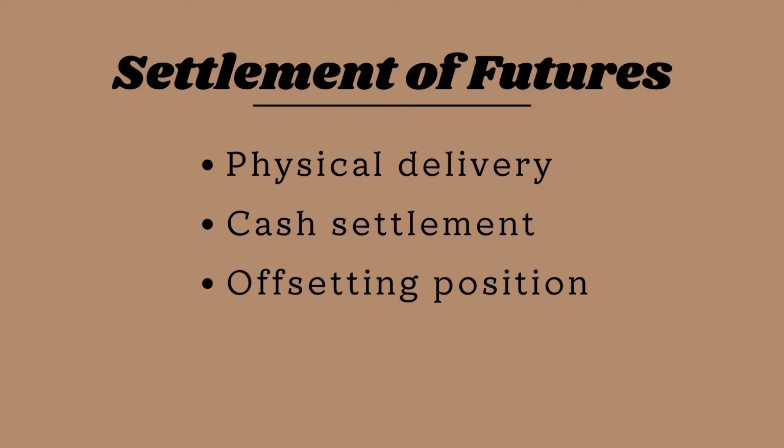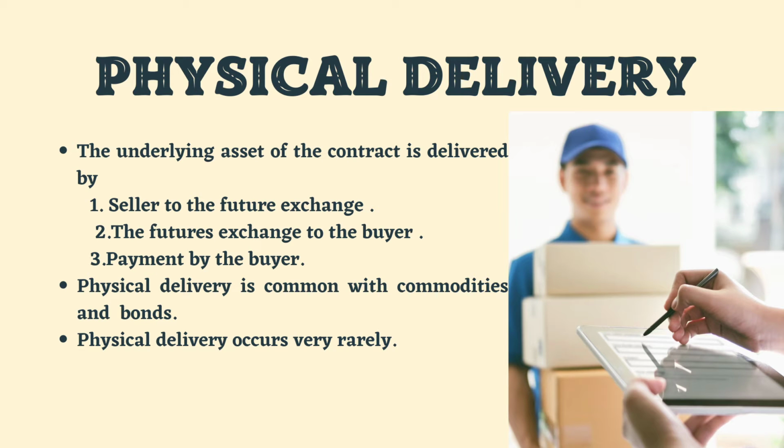First one, physical delivery. The underlying asset of a contract is delivered by the seller to the futures exchange, and by the futures exchange to the buyer, with payment by the buyer. Physical delivery is common with commodities and bonds. Physical delivery occurs very rarely. So, physical delivery essentially means the delivery of goods to a contracted buyer.